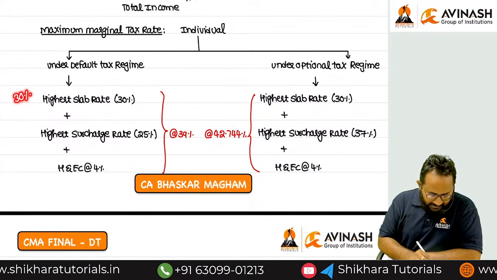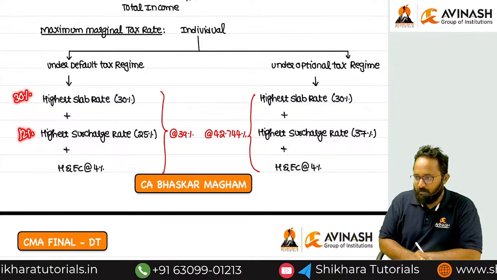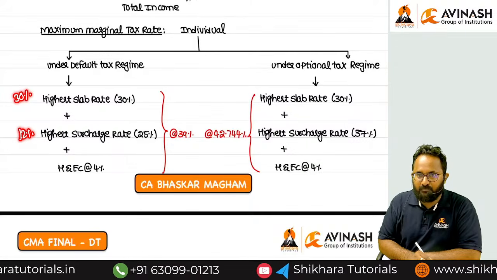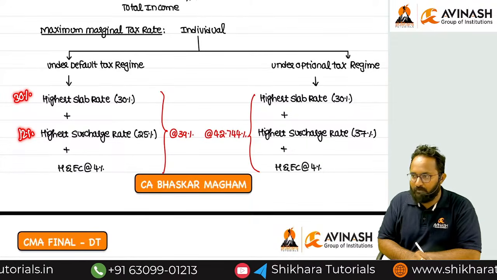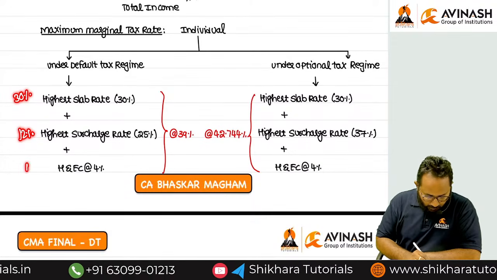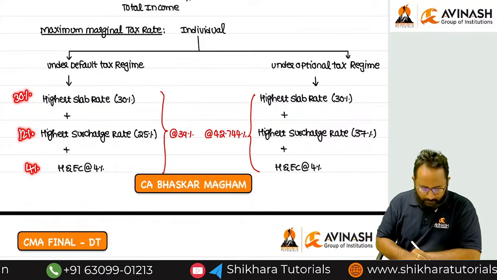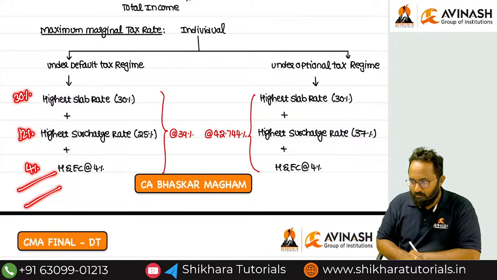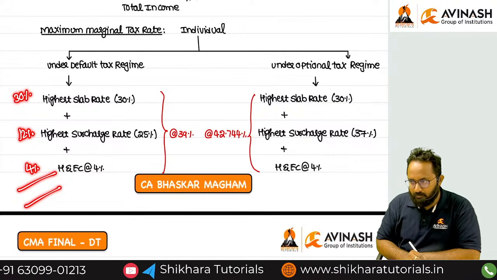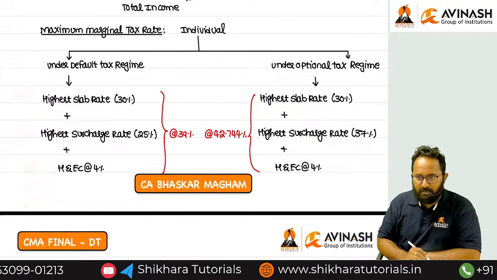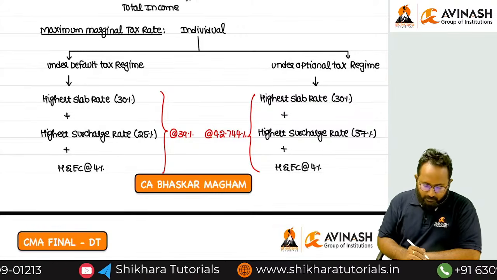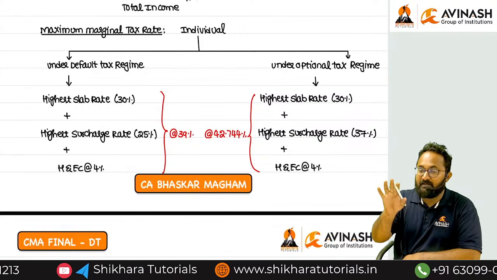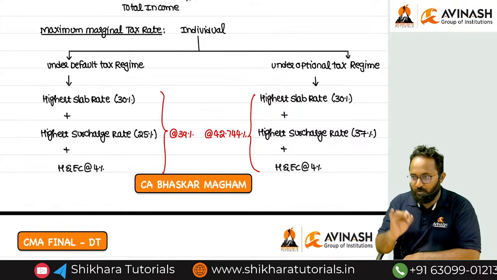What is the surcharge rate? 12%, if total income of the partnership firm exceeds 1 crore, always 12%. What is the health and education cess? 4%. Can you tell me effectively how much it will be? 34.944. Can you calculate the maximum marginal tax rate for the domestic company?